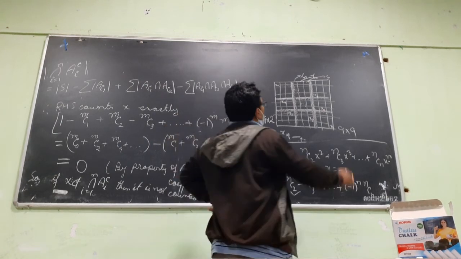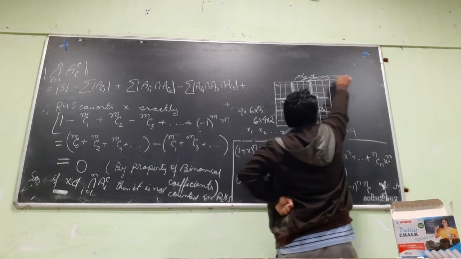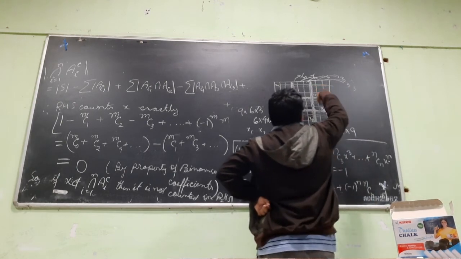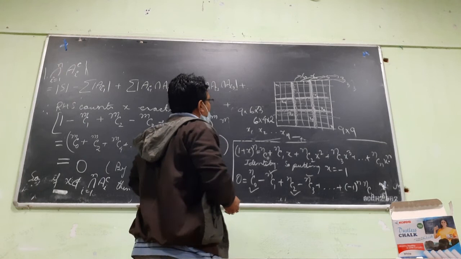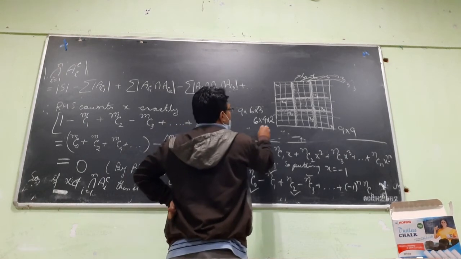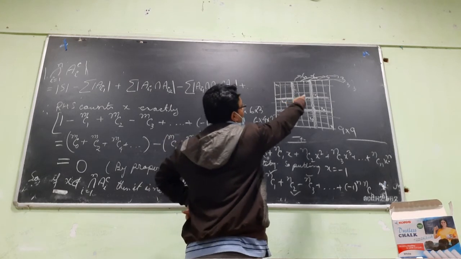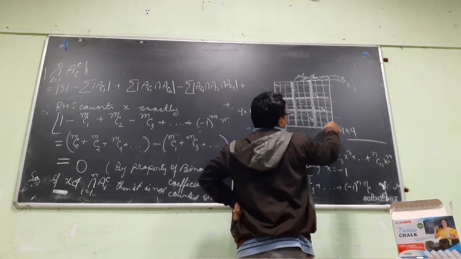So now I have 3 options available here, 3 options here, 3 options here. For the first one, I can choose in any way, so 3. Then 2 from each is removed, leaving 1.